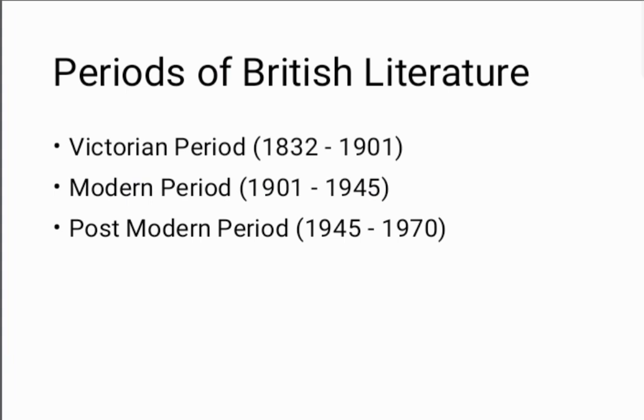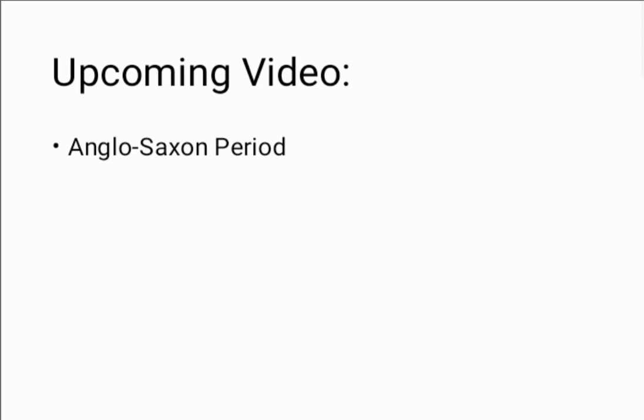We will discuss all these periods, all important works, important historical events, and all the authors in this lecture series. In the upcoming video, we will discuss the Anglo-Saxon period and pagan literature. We will discuss how the Angles, Saxons, and Jutes became the rulers of Britain, and how Caedmon, Cynewulf, and Alfred started to write their own literature. We will also discuss the story of Caedmon, how he became a poet, and how Christianity came into Britain.